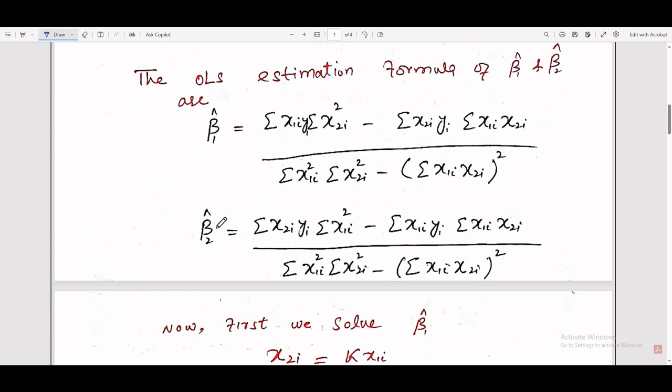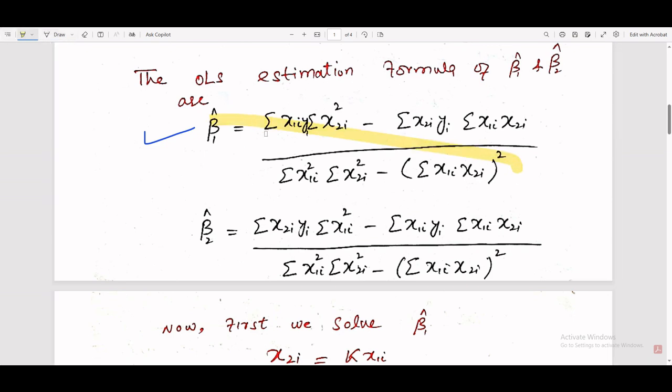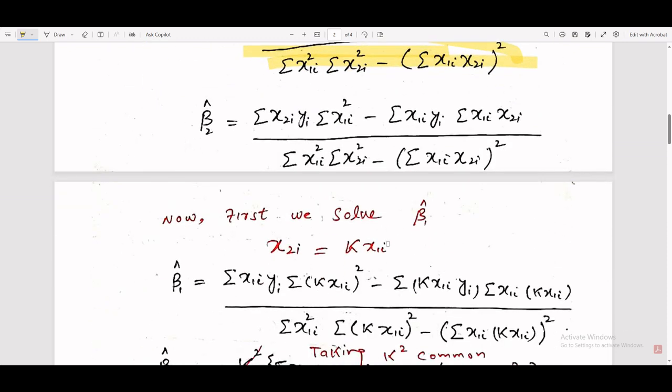Similarly, you can write the formula of beta 2. We solve here the proof of beta 1. When you understand the beta 1 proof, then in a similar fashion you can solve beta 2. So look at this formula. At the first step, assume that x2i is equal to k x1i because they are exactly collinear, meaning the observations of x2 follow the same pattern as x1 and their correlation is equal to 1. They have a similar pattern, and k is any arbitrary constant.